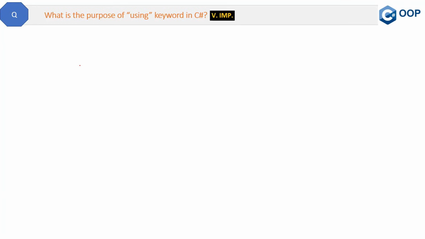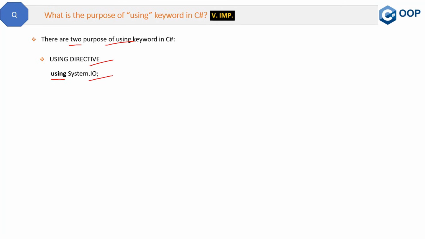This is a very good question from an interview perspective. This has been asked in many interviews. What is the purpose of the using keyword in C#? Now, in order to give a smart answer, you have to give two purposes of the using keyword in C#. The first one is very easy, and that is the using directive. Here we are using this using keyword. This is the first purpose, but mostly interviewers are interested in the second purpose, which is the using statement.